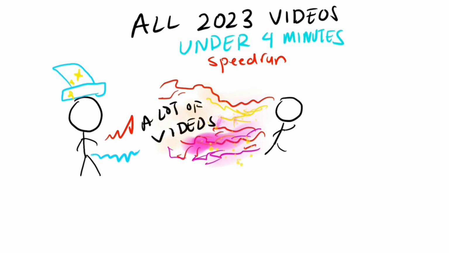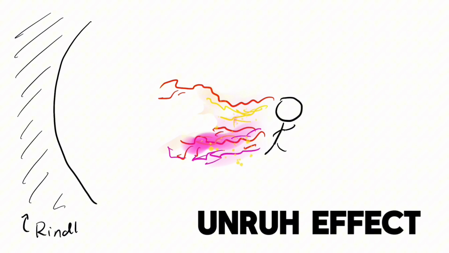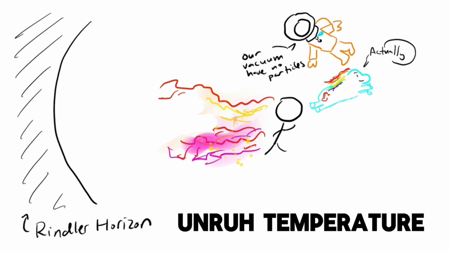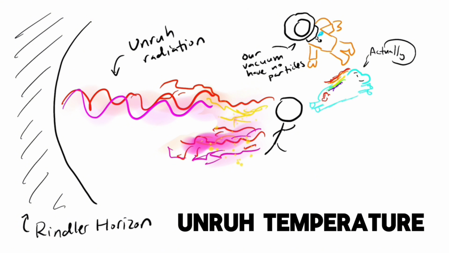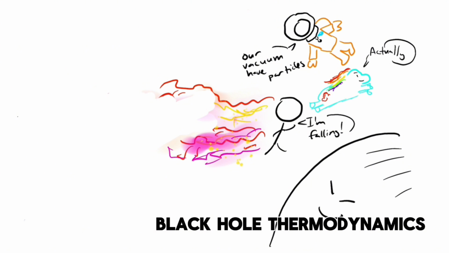Let's go. If you run really fast, you can outpace light in a race, which corresponds to a horizon being generated behind you, where information can't reach you. This has the consequence in quantum field theory of external observers measuring a different number of particles in a vacuum compared to an inertial observer, which the external observer sees as radiation. The same thing applies if you have a black hole with an observer hovering above it. Hovering above a black hole requires a non-zero proper acceleration, which means quantum field theory implies you'll see particles.